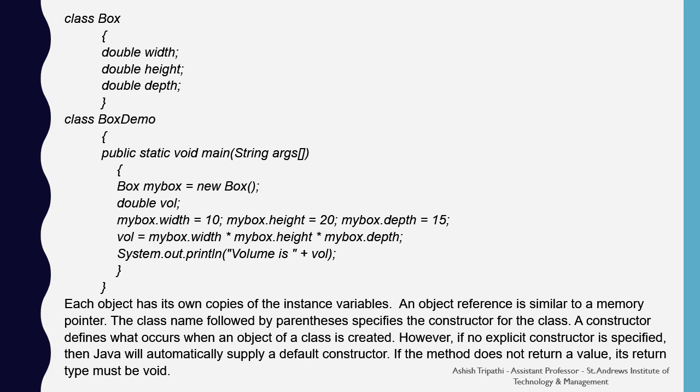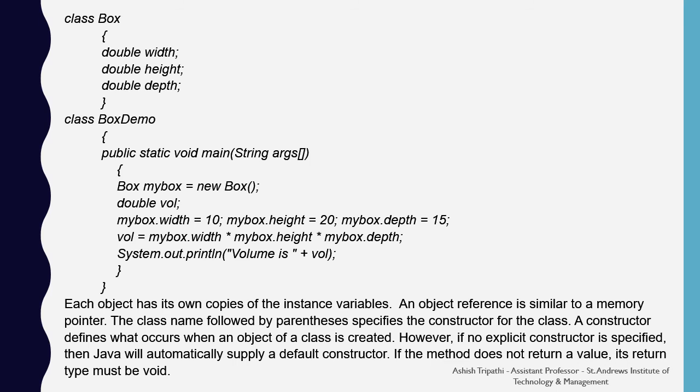Each object has its own copies of the instance variables. An object reference is similar to a memory pointer. The class name followed by parentheses specifies the constructor of the class. So in the statement Box myBox = new Box, the right hand side Box is the constructor of the Box class. What is a constructor?